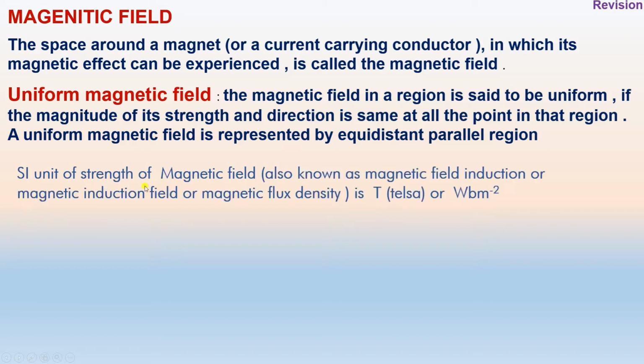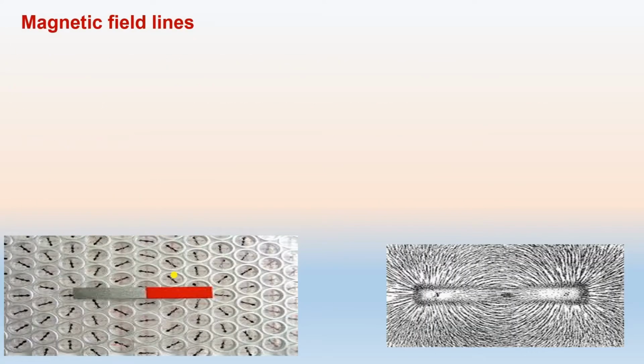The strength of magnetic field is also known as the magnetic field induction, or magnetic induction field, or simply the magnetic flux density. The SI unit is Tesla or Weber per meter square, and in the CGS system it is measured in Gauss or Oersted. 1 Gauss is equal to 10 raised to power -4 Tesla. Then we come to the magnetic field lines.